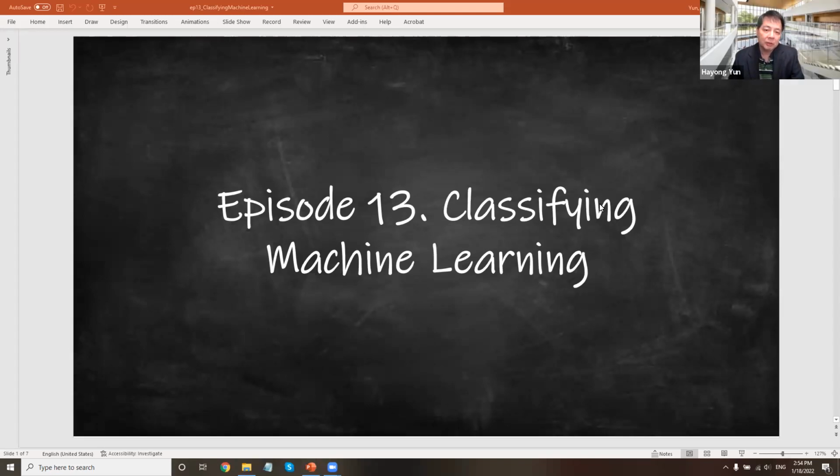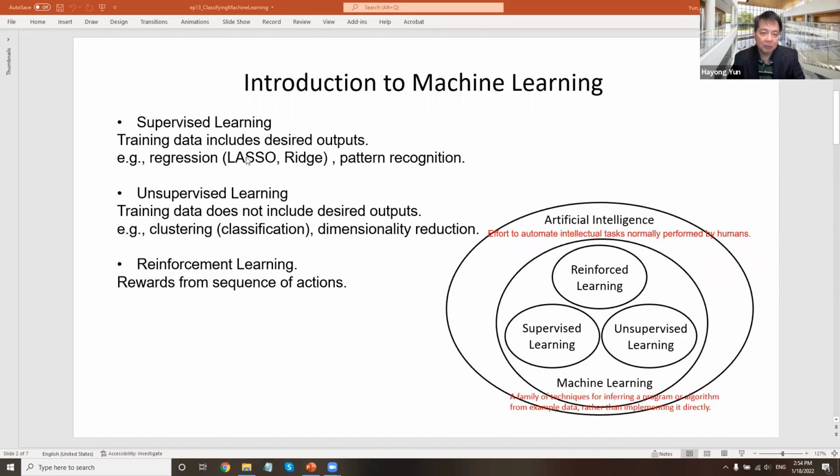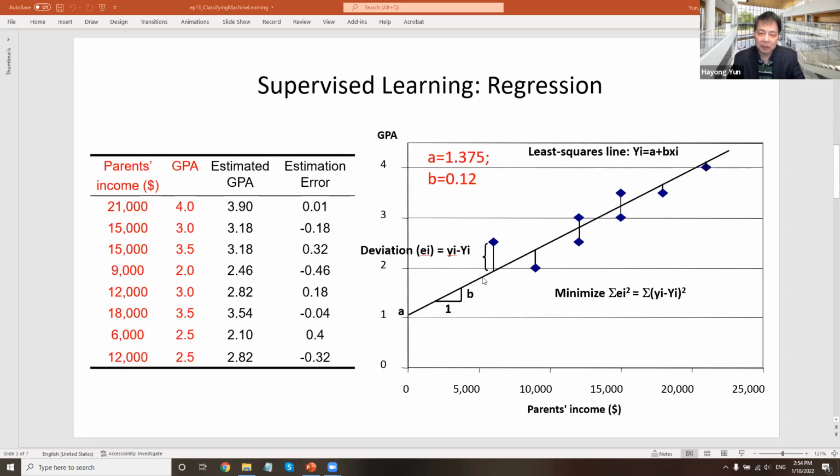Hello, this episode is about a quick overview of classifying machine learning. We'll be learning various types of machine learning, and I want to give a brief explanation of what those kinds are. I think we have seen this slide earlier. Machine learning can be broadly classified as supervised learning, unsupervised learning, and reinforcement learning, and that is in the big category of artificial intelligence, a more narrow scope of what we call machine learning. Right? And so let me just briefly mention what each type is.